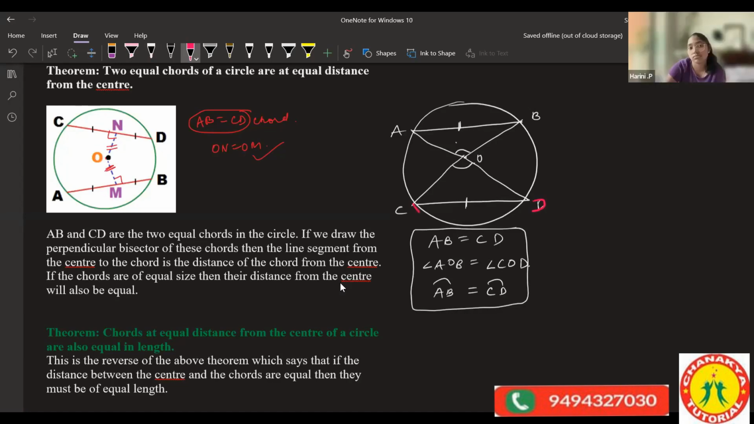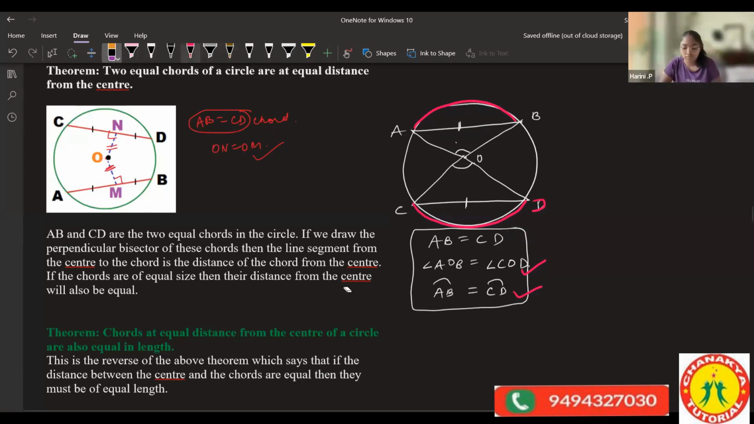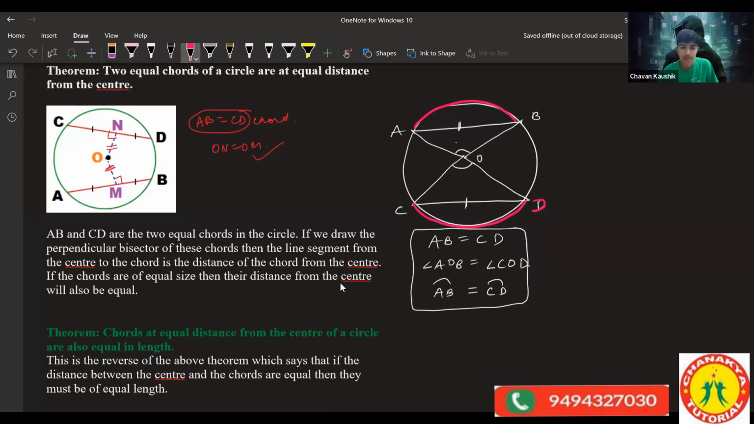Which is the arc coming under this angle that we are considering over here, okay? We are not proving the triangle's congruency. We are just telling that if chords are equal, angles subtended by equal chords are equal, then the arc will also be equal. We can say that if chords are equal, then arcs are also equal.